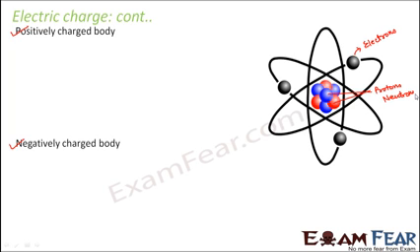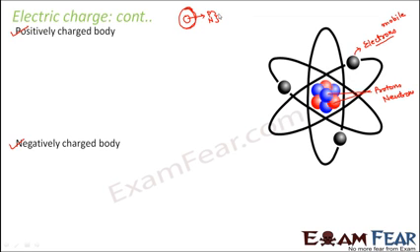Inside every atom, the center of the atom consists of protons and neutrons. Let us say this is how an atom looks. I'm just assuming it to be a sphere. The center of the atom will be made up of protons and neutrons. So protons and neutrons will occupy the center part of the atom. What about the electrons? Electrons are mobile, that is, they can move. So where are they moving? They are moving in orbitals surrounding the nucleus.